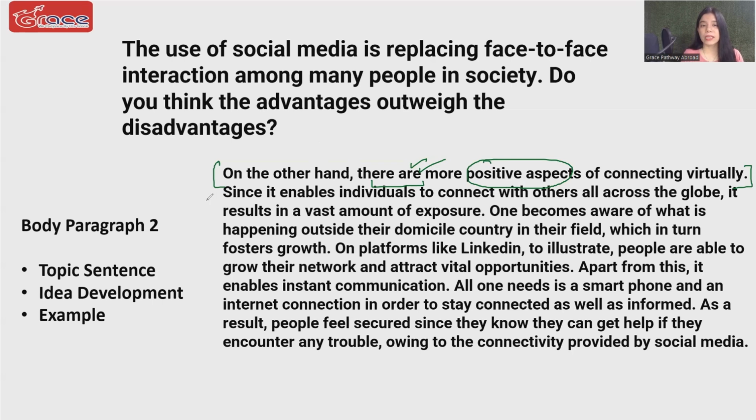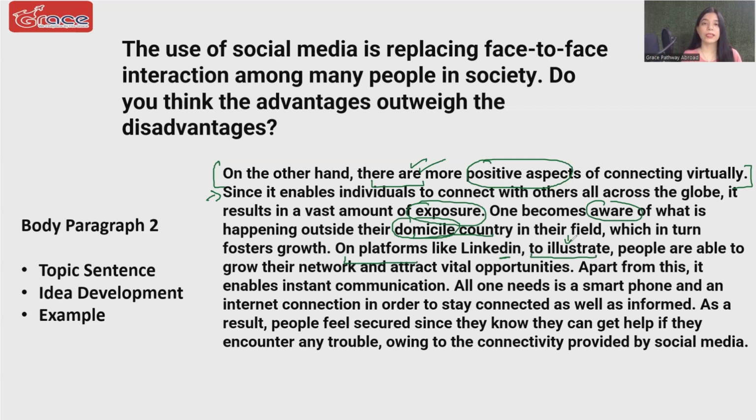Now, the very first idea, this is my topic sentence, and my first idea is exposure. That this kind of interaction and platforms, they give us exposure. As a result, what happens? People become aware of not only other states in their country, but also what is happening outside their domicile country. Domicile country is your home country. My domicile country is India. And then I'm giving an example. I'm saying on platforms like LinkedIn to illustrate. In the last paragraph, we used for instance, or for example. Here we are using this transition linker to illustrate, and see where I have used it.